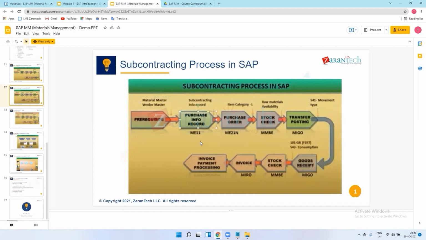So we have sent a 50 rupees sheet to the vendor, and the vendor converts that sheet to the finished product and sends it back, and they charge us 50 rupees for that converting process.